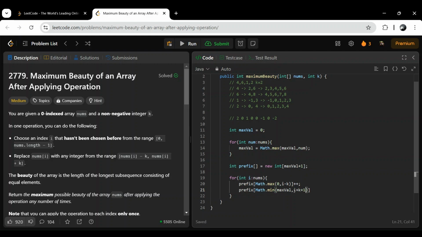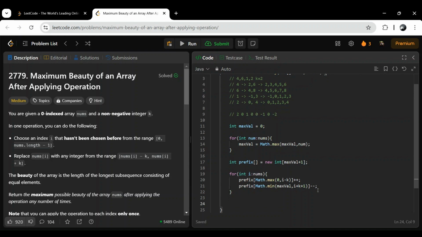For example, for the element 4, what is the range? 2 to 6. So at 7, can we replace 4 with 7? No. Can we replace 1 with 4? No. So at index 4 we will decrement it, so 3 plus 1. And here we will decrement it. Now we got our prefix array.